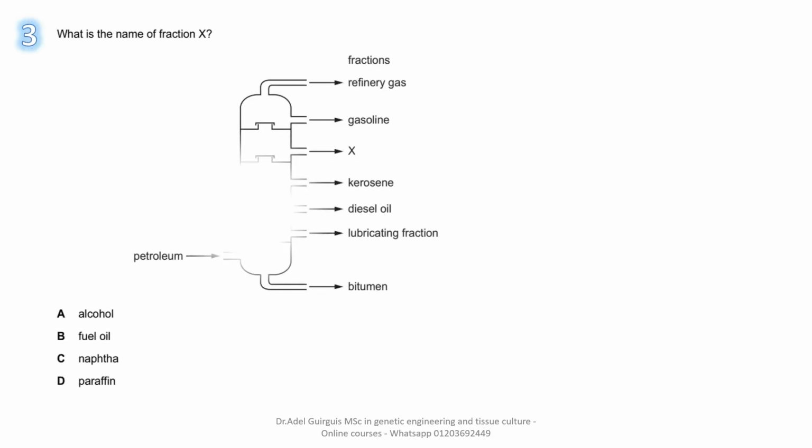Number 3. What is the name of fraction X? In order, refinery gas at the top. Okay, gasoline, second one. What is X? Then kerosene, diesel oil, lubricating fraction, and bitumen at the bottom of the fractionating tower.